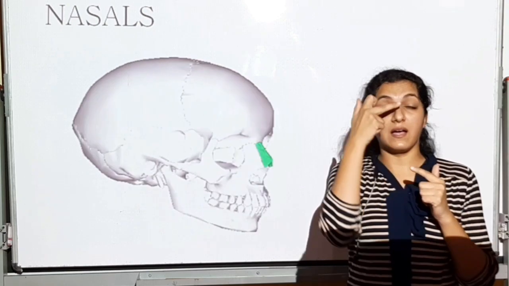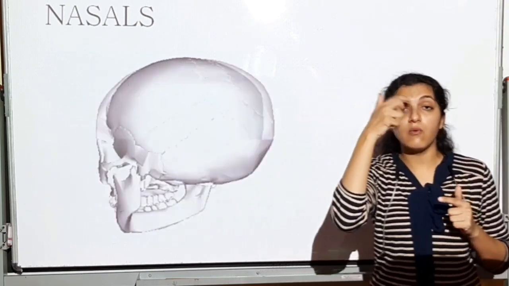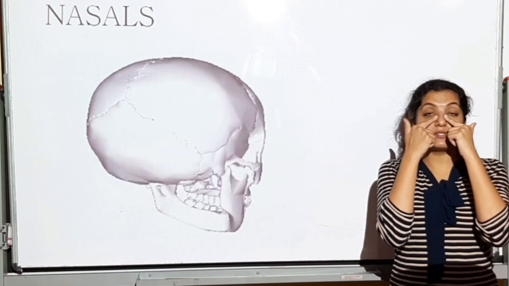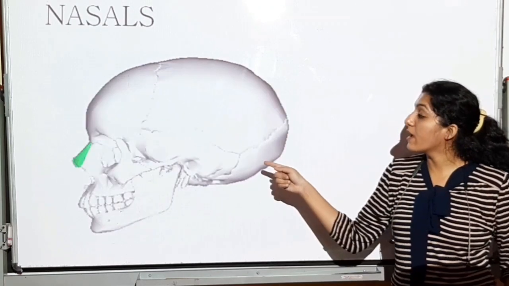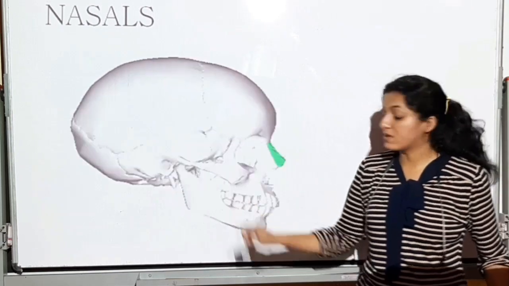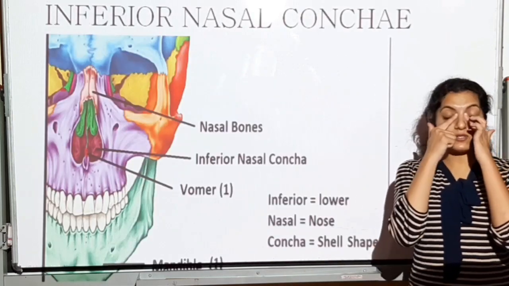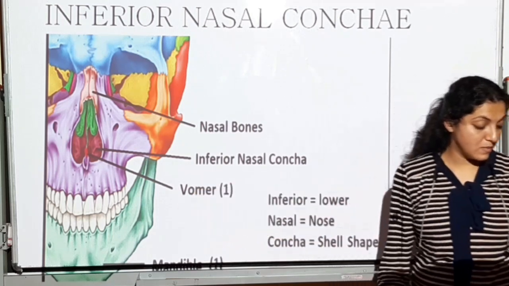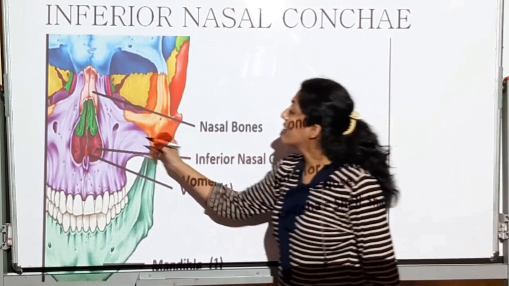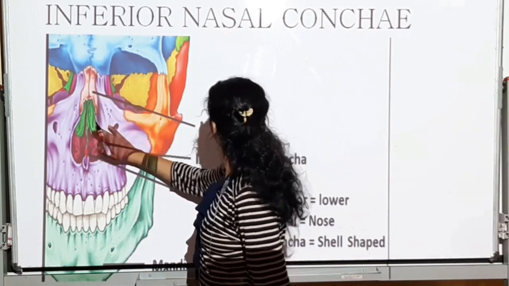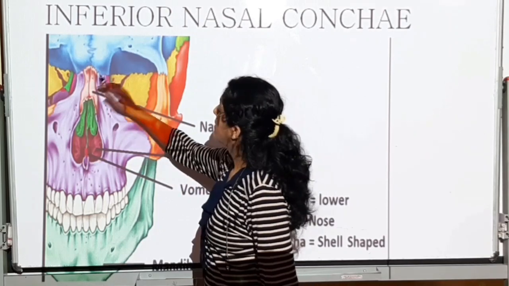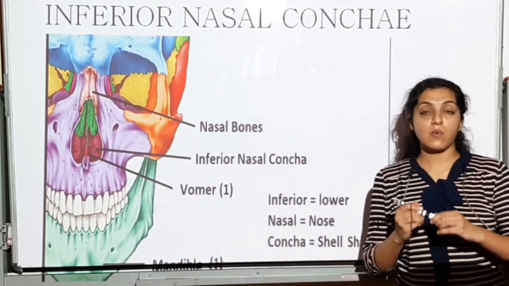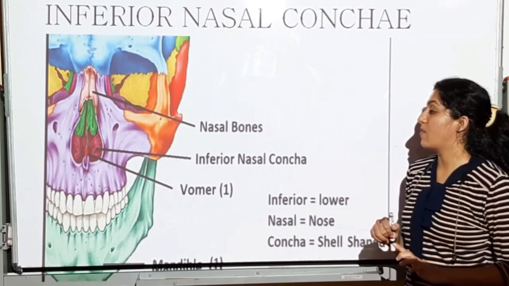The front part will be cartilage. This hard portion you can feel with your finger is going to be the nasal bone. There will be two in number. This bridge will be formed by two bones. Lacrimal is also two, one on the right side, one on the left side. So these will be the nasal bones. The anterior one is cartilage. This is the nasal bone.